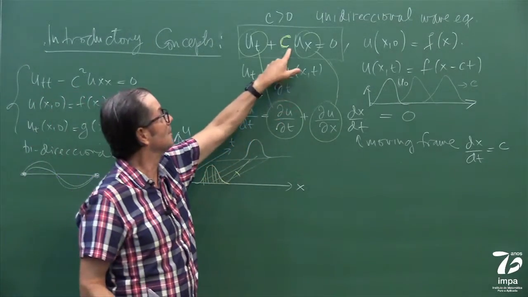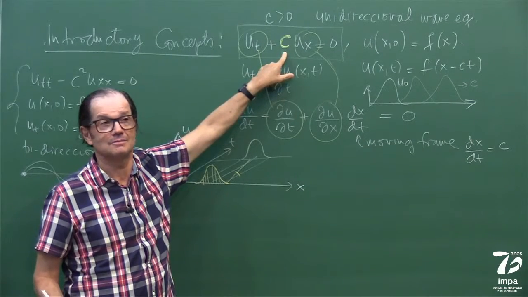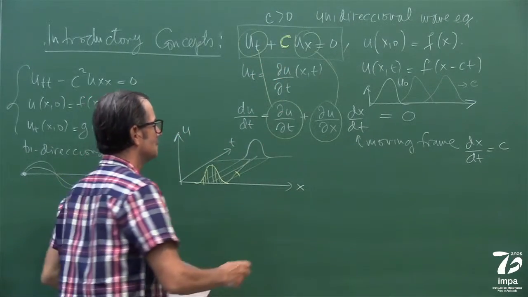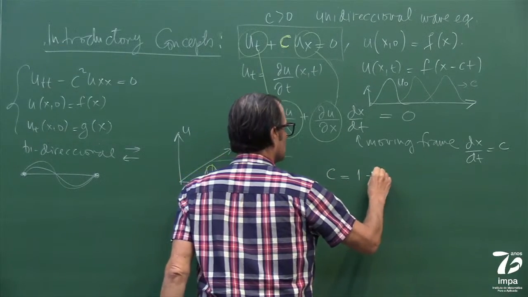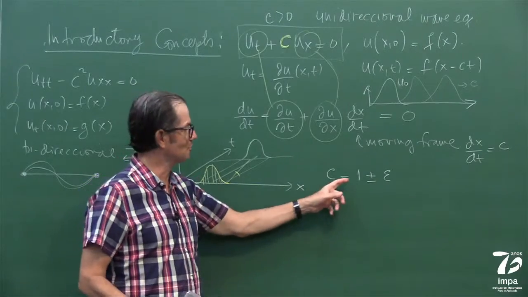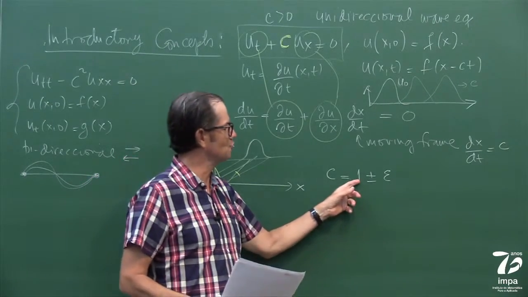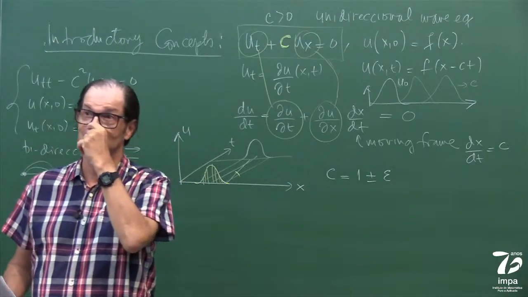If I have uncertainty about this c, let's say that c is 1 plus or minus an epsilon. I can normalize the speed to be 1. So c is 1 plus or minus epsilon, where this epsilon is random.